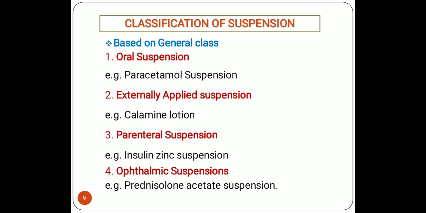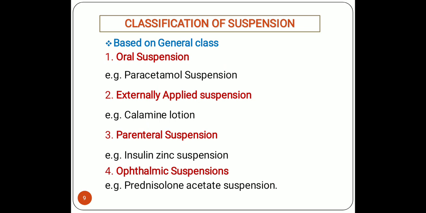So in case of parenteral suspension, we have to concentrate on its injectability as well as syringeability. For example, insulin zinc suspension. And the last class is ophthalmic suspensions. Ophthalmic suspensions are used for ophthalmic disease conditions. These are prepared only in those cases when the drug is insoluble in the desired solvent or when it is unstable in the liquid form.